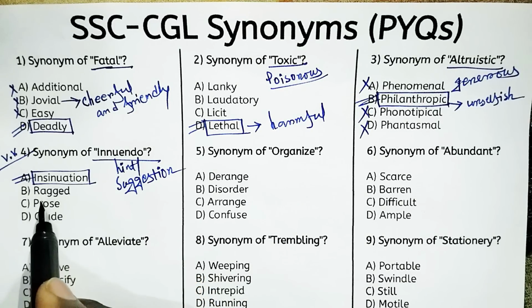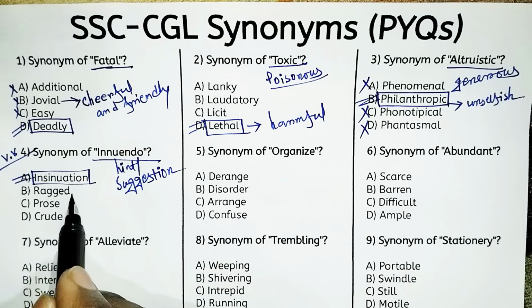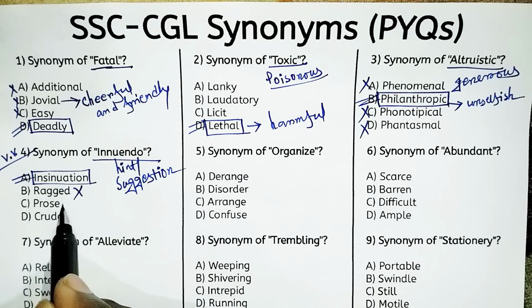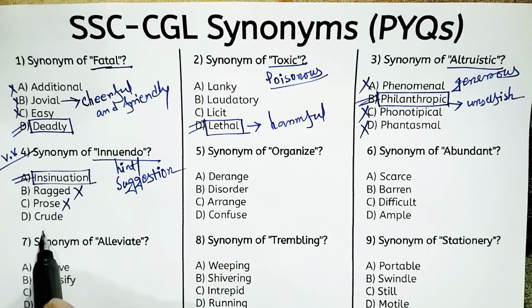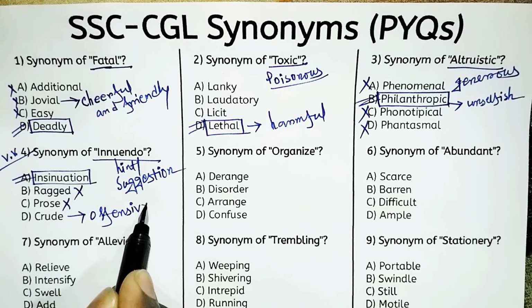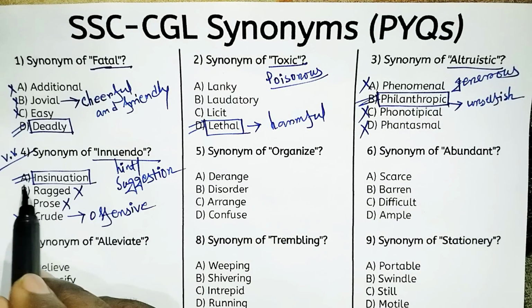Next, option B, ragged. Ragged means bad condition. That's why ragged is not the right answer. And prose is related to novels and short stories, that is called prose. So prose is totally inappropriate, so we have to eliminate it. And crude means offensive. That's why crude is not the right answer. So the right answer is option A.